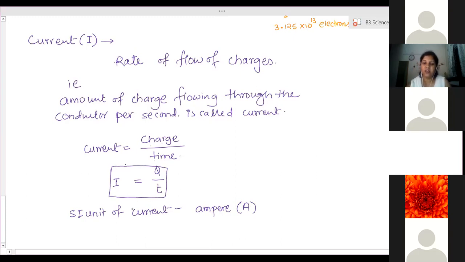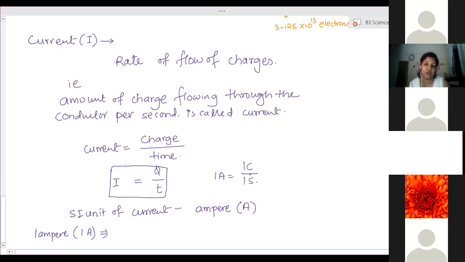Then how to define 1 ampere? Yes, it is the SI unit of current, but how to define that unit? 1 ampere is equal to 1 coulomb by 1 second. Charge is measured in coulomb and time is measured in seconds.